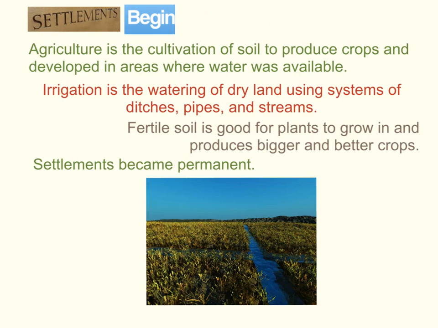Of course, you need water. Water is vital for agriculture. If you have no water, you have no crops. Now, in some areas that we're going to talk about, water wasn't always very accessible. So in order to get that water, a new type of technology was developed to bring water to your crops. This was called irrigation. Irrigation is the watering of dry land using systems of ditches, pipes, and streams.